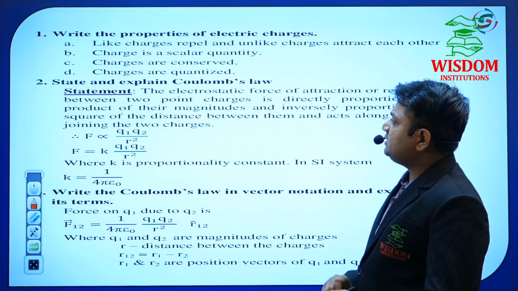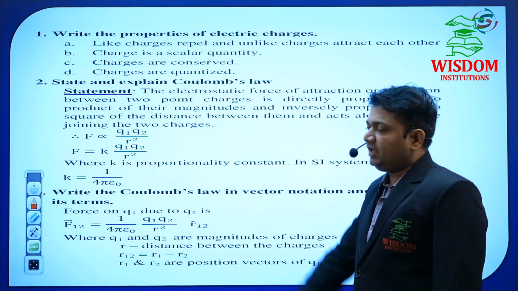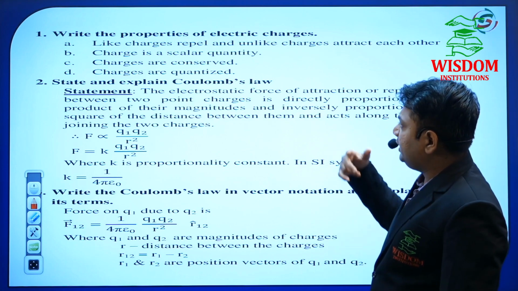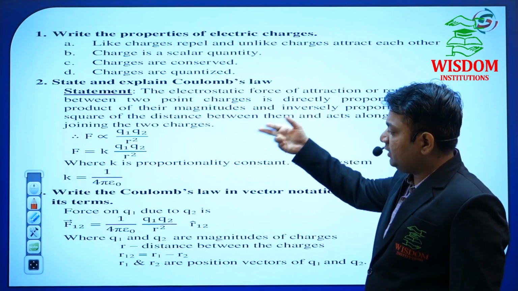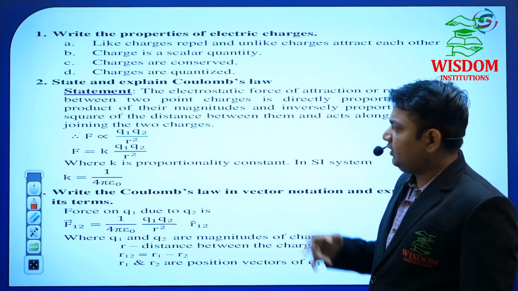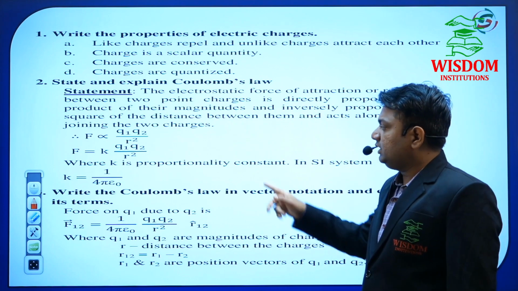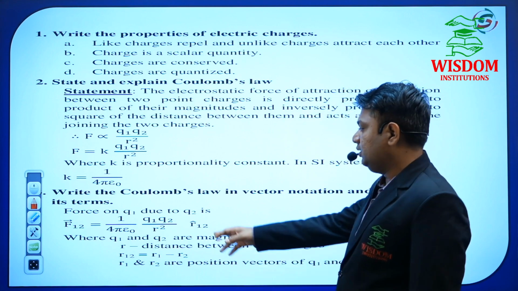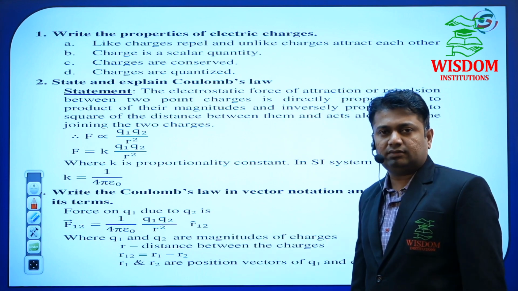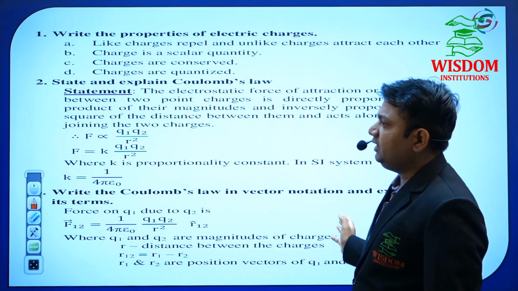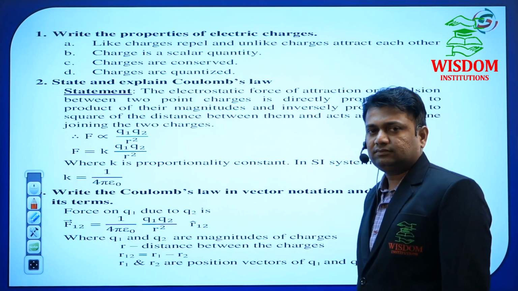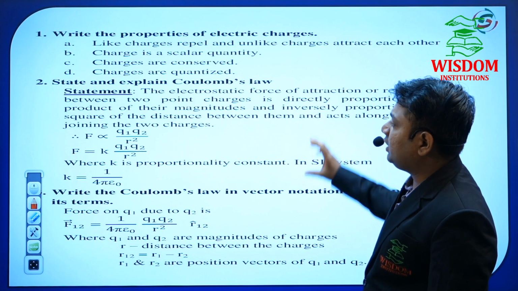That is why Coulomb's law is important, maybe for 2 or maybe for 3 marks. If it is asked for 3, then you have to write it in vector form also. If it is asked only for 2, then you have to write it up to the magnitude: F is equal to 1 by 4 pi epsilon, q1 q2 upon r square. Certain questions like these are there in 2 marks. You have to perfect those questions. Here I have given the essential contents.